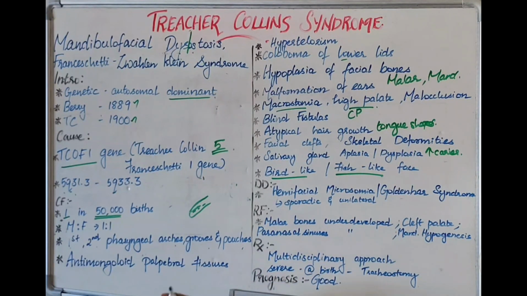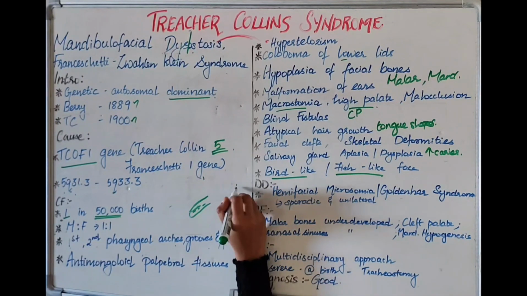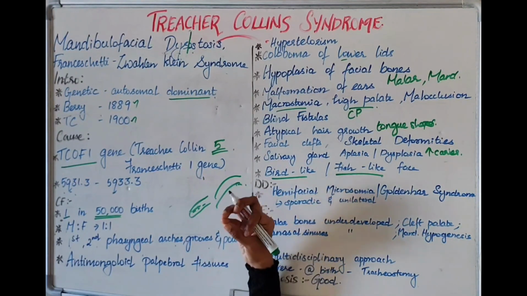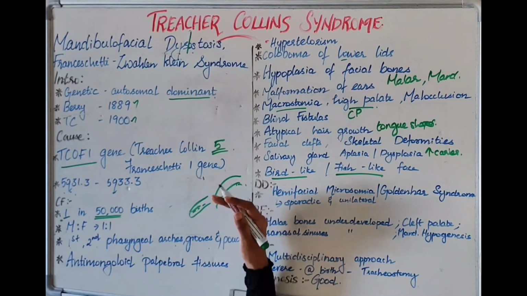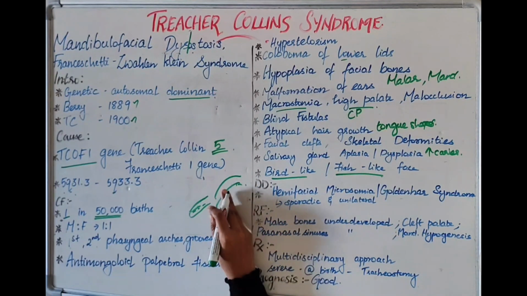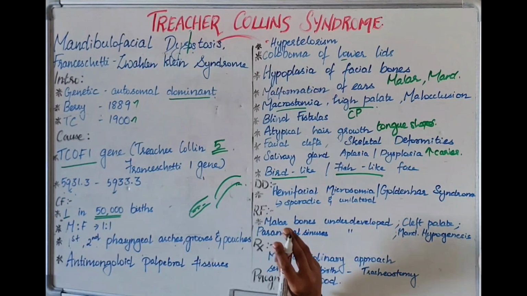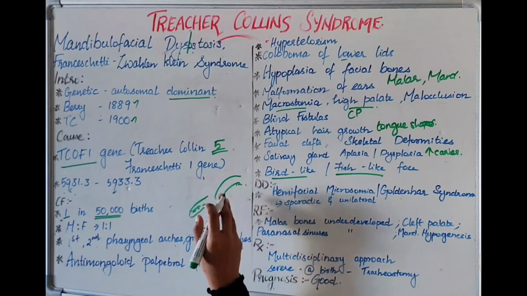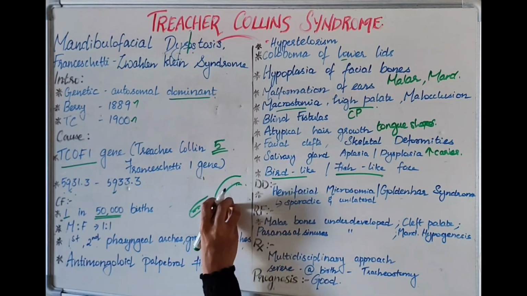Now due to the mandible, and here all the bones are hypoplastic, so mandible can become small, the TMJ gets affected. So what happens eventually is your airway is also getting obstructed. So here we can see airway obstruction happening so easily, and when this obstruction is so severe, it can also lead to obstructive sleep apnea syndrome. So this will become a life-threatening condition. This is the most complicated feature in Treacher Collins syndrome.